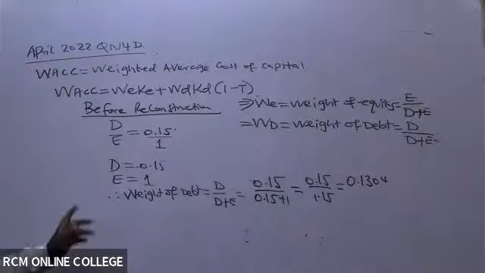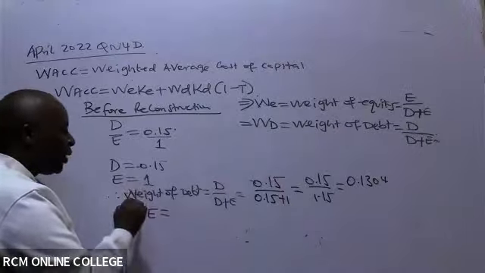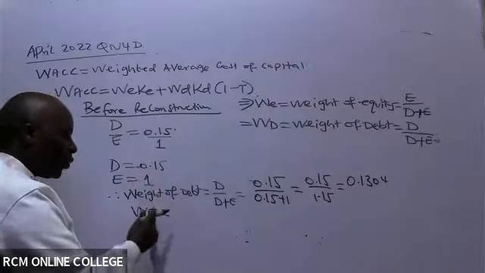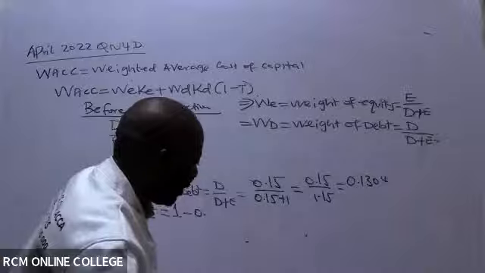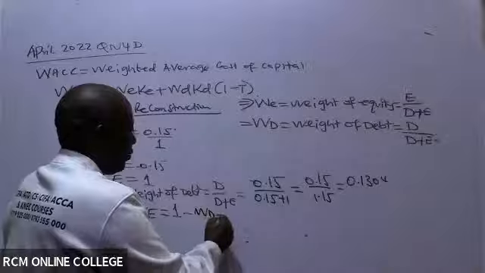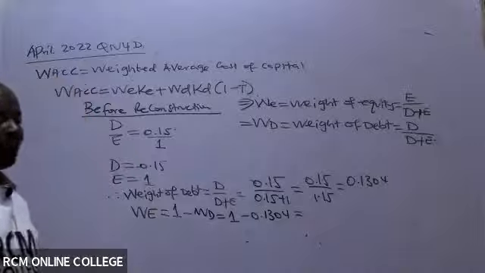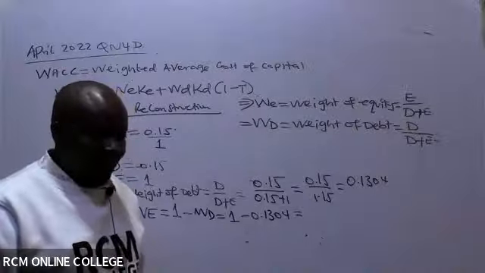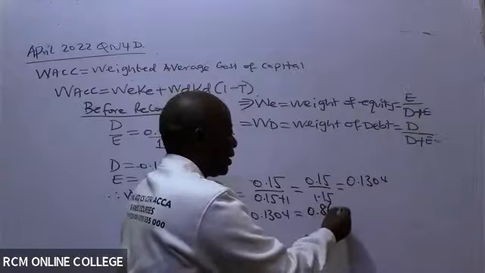So having gotten the weight of debt, what shall I do to get the weight of equity? We know that the weight of debt and the weight of equity always add up to 1. So the weight of equity will be 1 minus the weight of debt, which is 1 minus 0.1304. That gives us 0.8696.